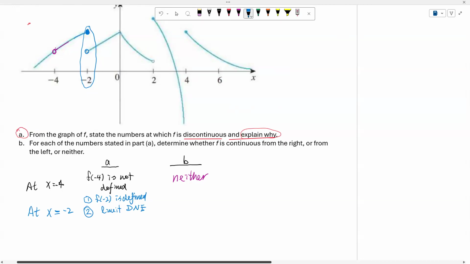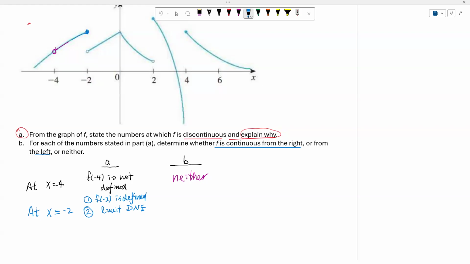And then now, let's see if f is continuous from the right or from the left. Okay. So in this case right here, let's check. So the limit from the left, we have an output.